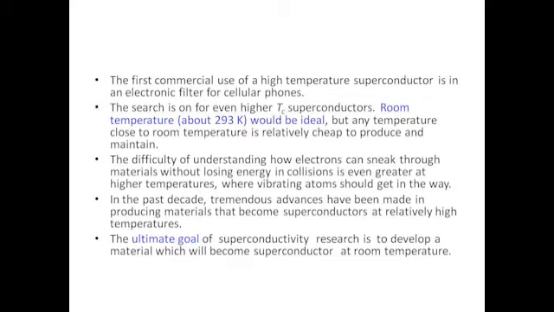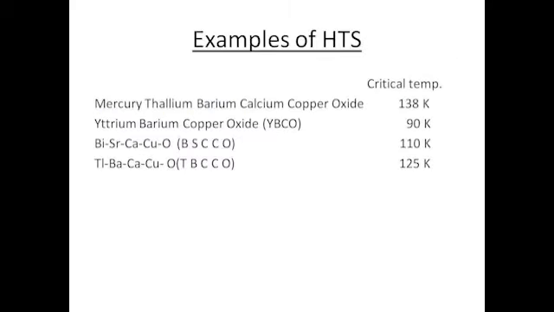Researchers all over the world are trying to find superconductors with a high transition temperature. The ultimate goal is to develop a superconductor with room temperature as the transition temperature. Generally, superconductors with a transition temperature greater than 20 Kelvin are known as high temperature superconductors. Some examples for high temperature superconductors and their transition temperatures are given.